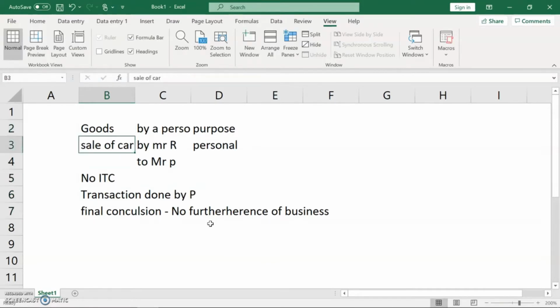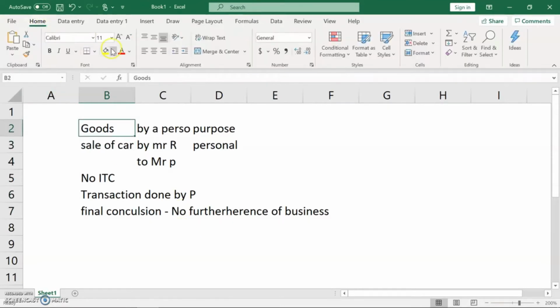Let me give you an example. A car is a goods, that is satisfied, and it is by a person. The purpose is personal. So the sale of the car by Mr. R, purpose personal, to whom he sold the car, Mr. P. No ITC because it's not related to a business input tax credit. The transaction done by P is not a furtherance of the business.